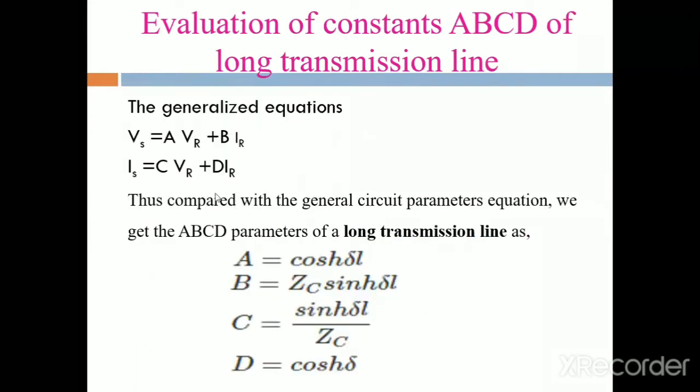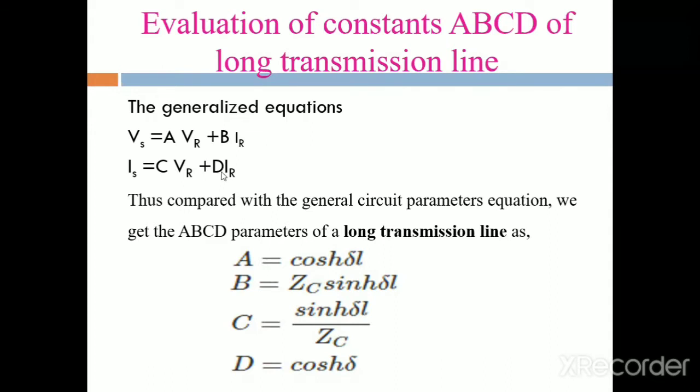Next, the generalized equations are Vs is equal to A Vr plus B Ir, and Is is equal to C Vr plus D Ir. Vs is the sending end voltage, Vr is the receiving end voltage, and A, B, C, D are the auxiliary constants. These are the generalized equations for a two-port network or two-port transmission line.